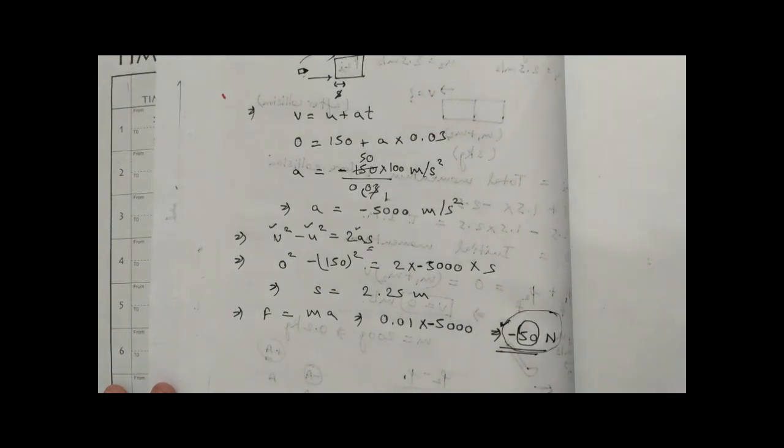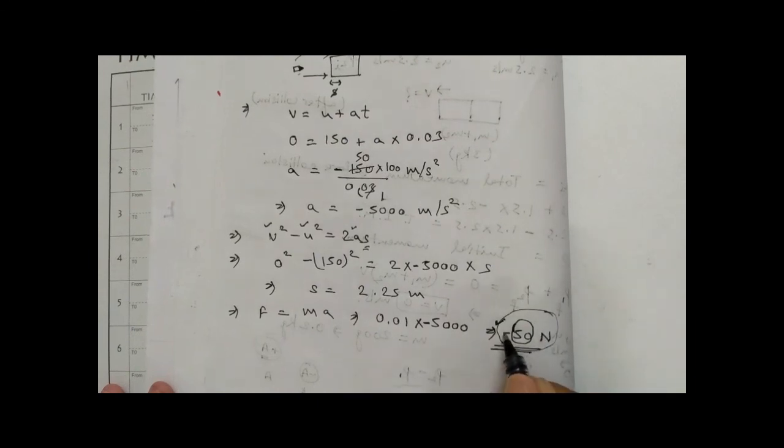Okay, it will be correct, but the proper answer will be what is asked to you. What is asked to you? The magnitude of the force. So magnitude is what? This is my direction, the minus sign is indicating the direction. The magnitude is what? 50.